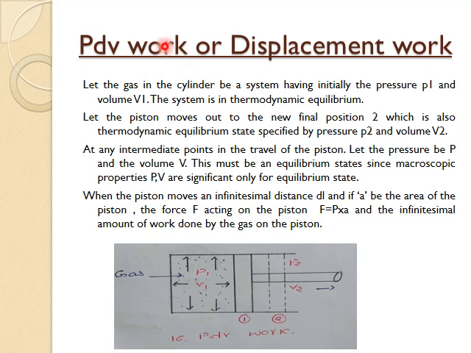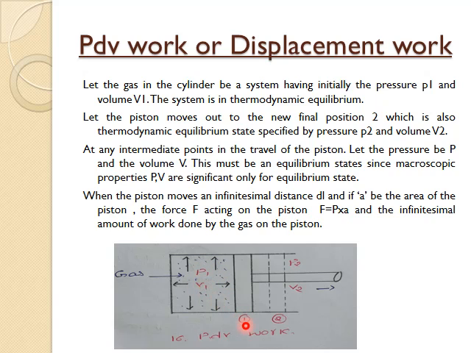Now, let us derive an expression for PDV work in any thermodynamic process. To derive the expression, I will consider a piston and cylinder arrangement. Initially, let us assume that the piston is at position 1. When the piston is at position 1, the properties of the system are P1 and V1.